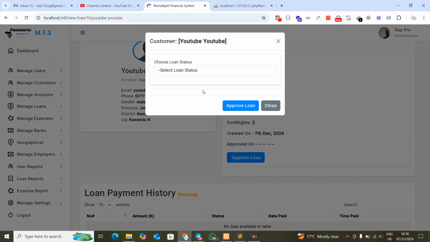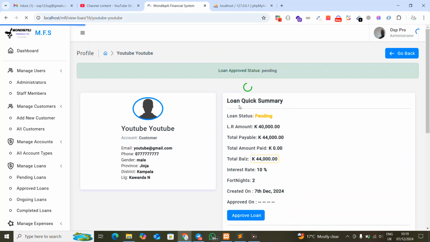So when I click here to approve, I can also leave the status as pending. When I click there, nothing has changed because there's nothing I've done. You get? Yeah, when I click there, there's nothing.